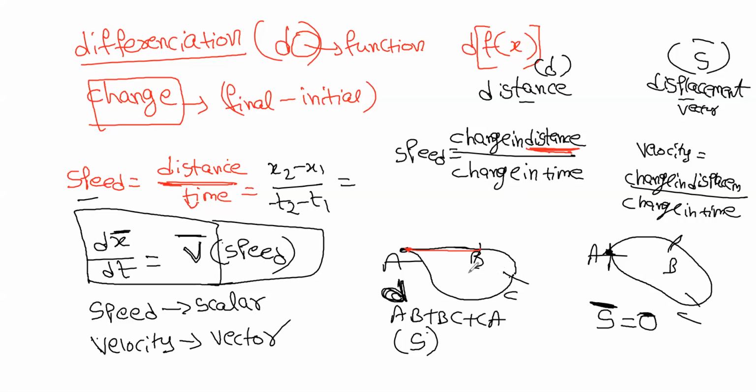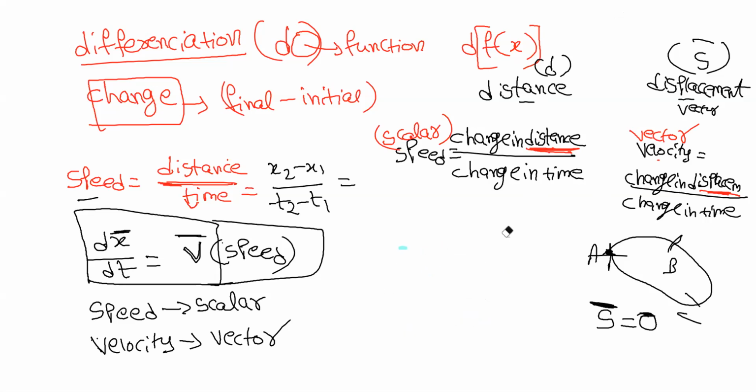So this is a scalar quantity, and that's why the speed is a scalar. Now displacement is a vector quantity, so velocity is also a vector quantity. Understood?